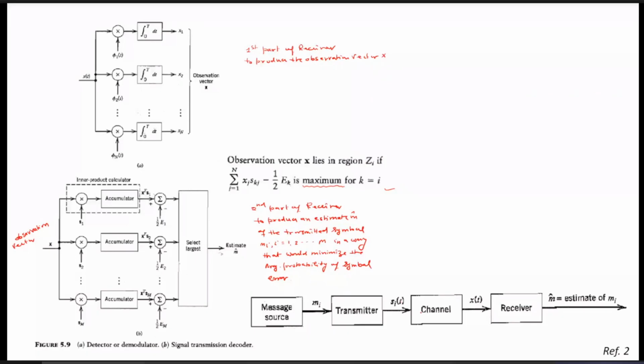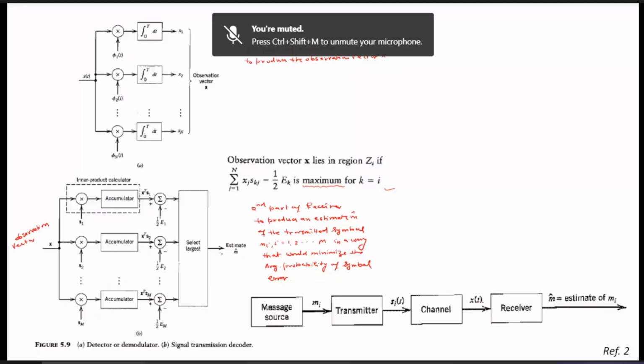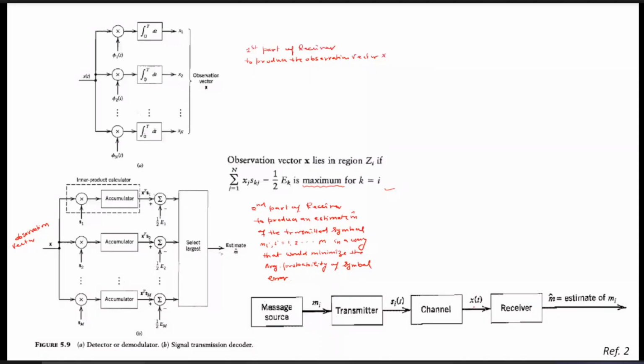And then if this channel is a WGN channel, then x(t), which is nothing but s_i(t) plus w(t), is received at the receiver side. And now our aim is to design this receiver itself so that with the help of this x(t), we can detect that m_i has been transmitted. So we have seen that this receiver simply estimates that m_i has been transmitted. So how can we design this receiver?